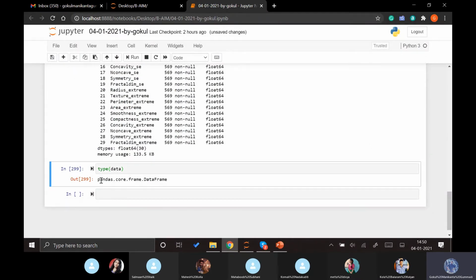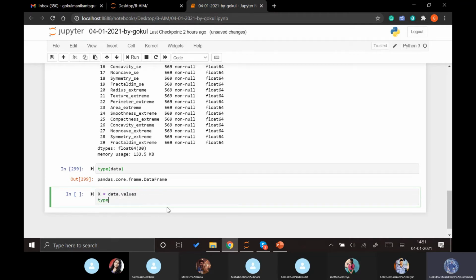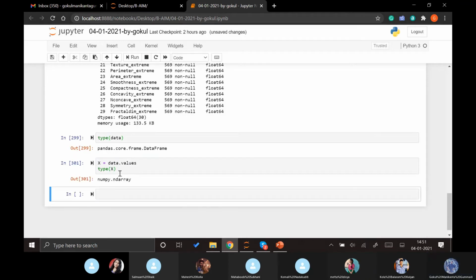It is a pandas data frame, but the PCA function we apply is mainly applied on array data sets. It works better with arrays rather than the data frame. So we have to convert this data into array data. It is actually simple. Let's name it x equal to data dot values. Now we can see x is converted into a numpy array.